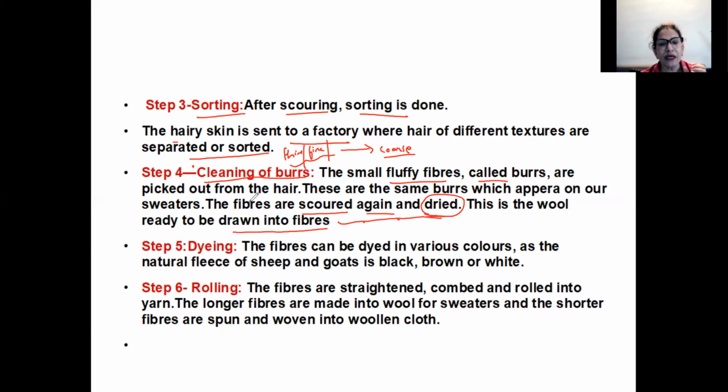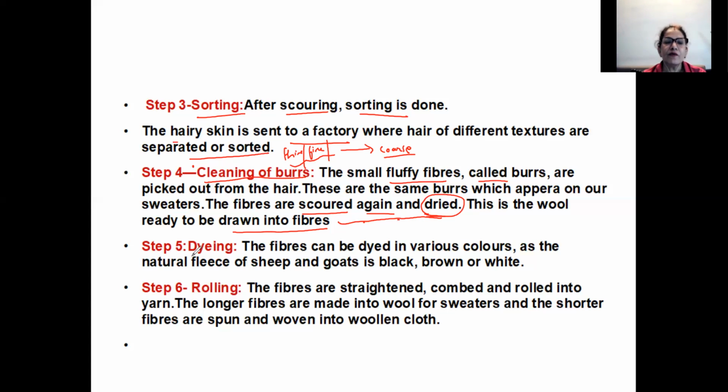These fibers will have some small fluffy balls, which means the hair is not very smooth. These fluffy balls need to be removed. They are known as burrs. And after that, scouring is done again. The sorted out fibers are washed nicely and they are dried.